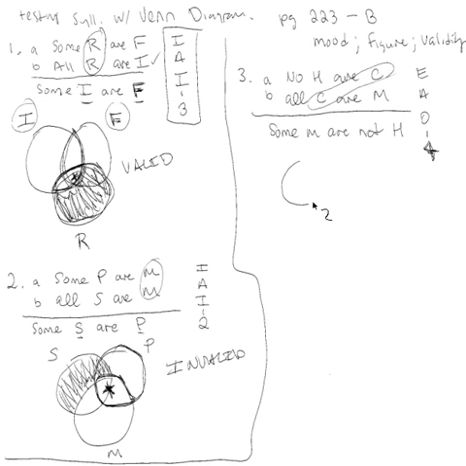and now we're going to test the validity using a Venn diagram. So let's take this out here. Let's diagram it. Okay, so in our middle term, we've got C. Major term, we've got H, and then we've got M over here. Let's diagram the universal. Well, there are 2 universal premises, and I'm going to just diagram the negative one first. So no H are C. So no H's are C. So we're going to get rid of the part that allows the H and the C's to overlap. So let's do that here. No H's are C.